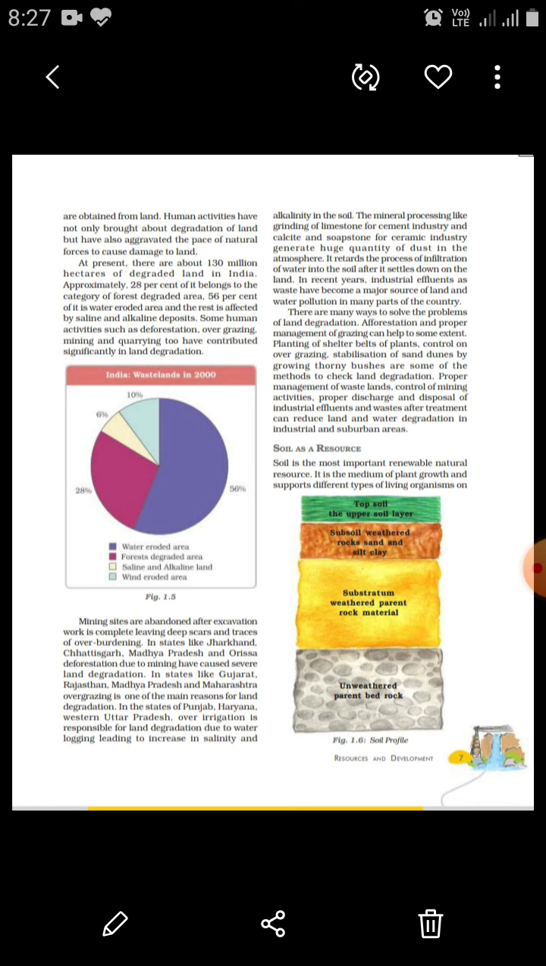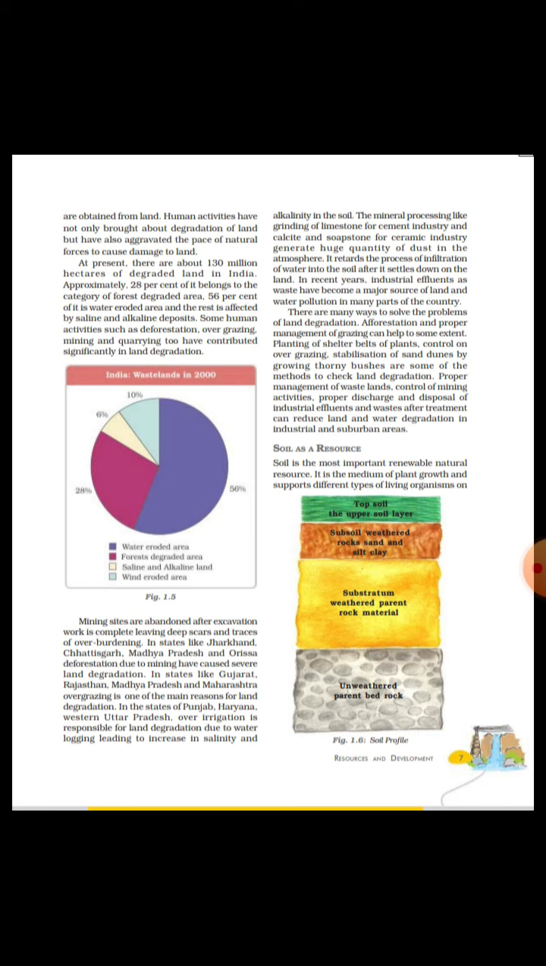Now, apart from that, we see over irrigation is also one of the reasons for land degradation. In states like Punjab, Haryana, Western UP, the farmers use excess water for irrigation. This excess water leads to land degradation because this excess water, or waterlogging, leads to an increase of salinity and alkalinity in the soil.